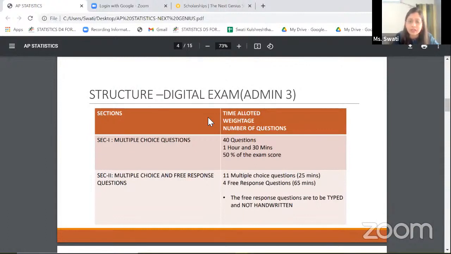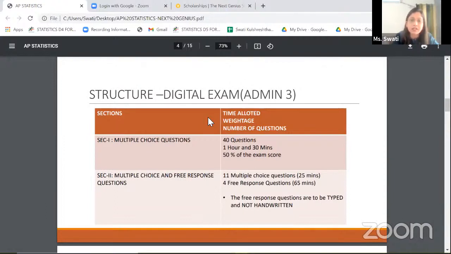So if you see, like in admin 1 and admin 2, you always have 6 free responses, which have been cut down to 4 free responses. Last year, when the paper went digital because of the COVID considerations, you were allowed to write handwritten answers and send the pictures. This time, this is not going to happen.